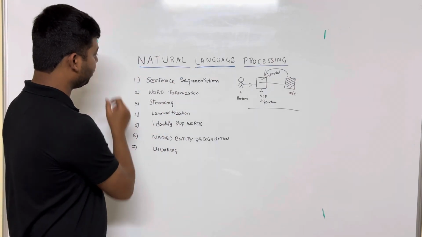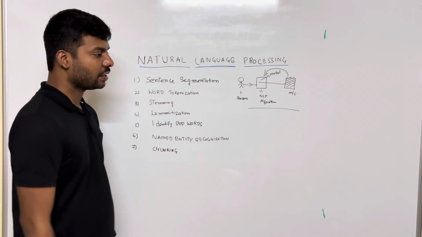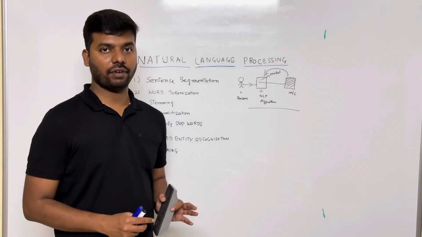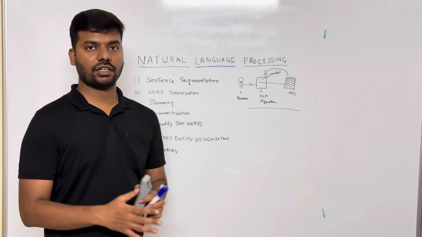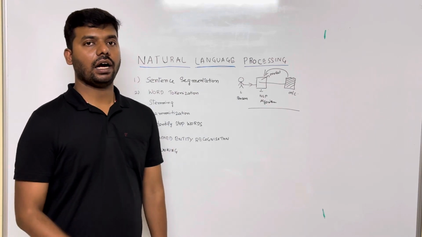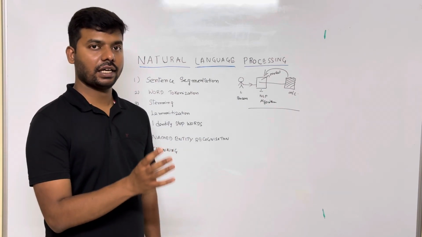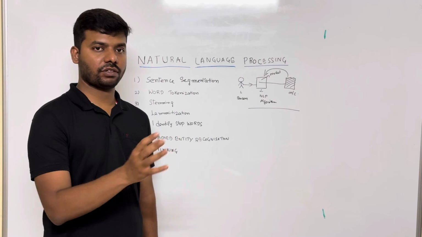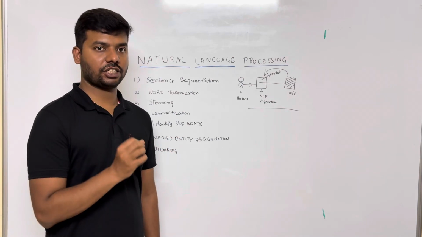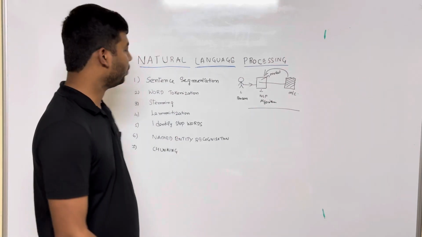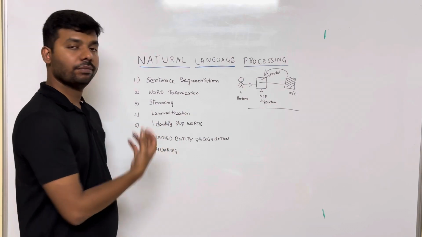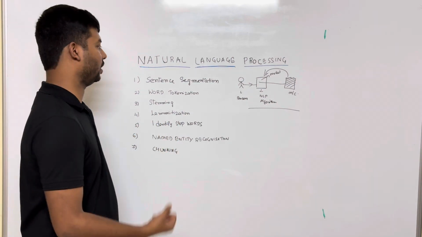Now the first step is sentence segmentation. Say for example, I have one paragraph which consists of a large number of sentences, and each sentence has to be classified accordingly. So in the first step, we segment these sentences accordingly.